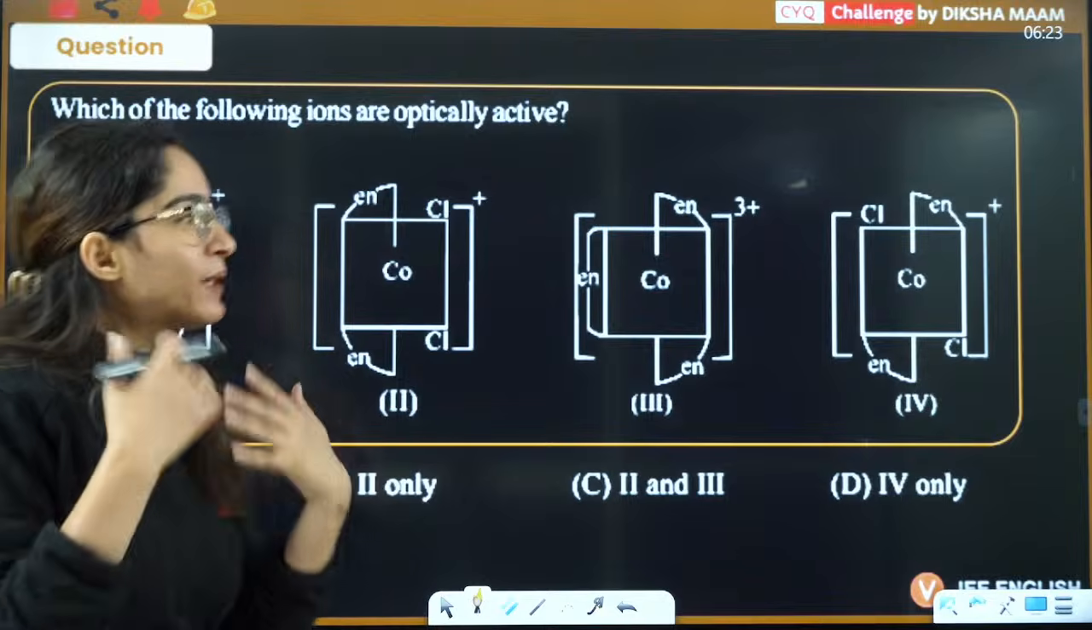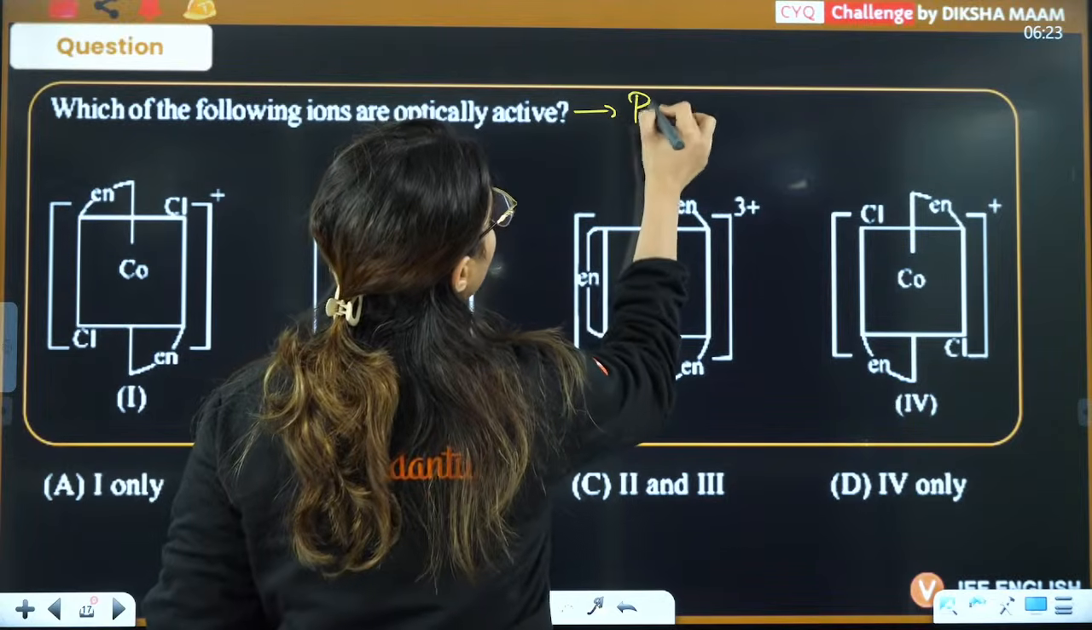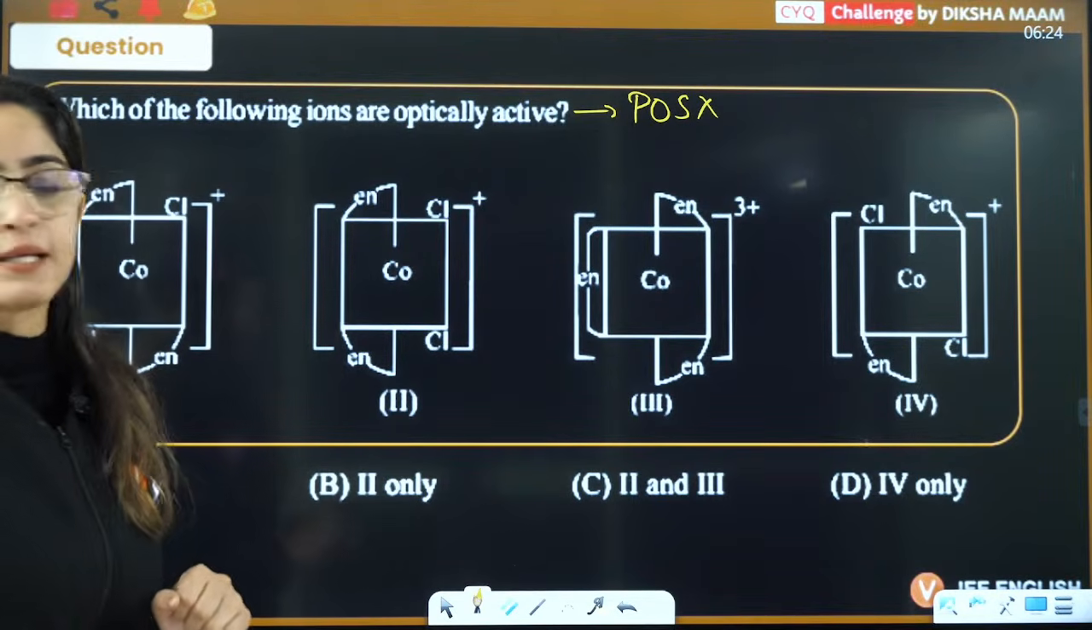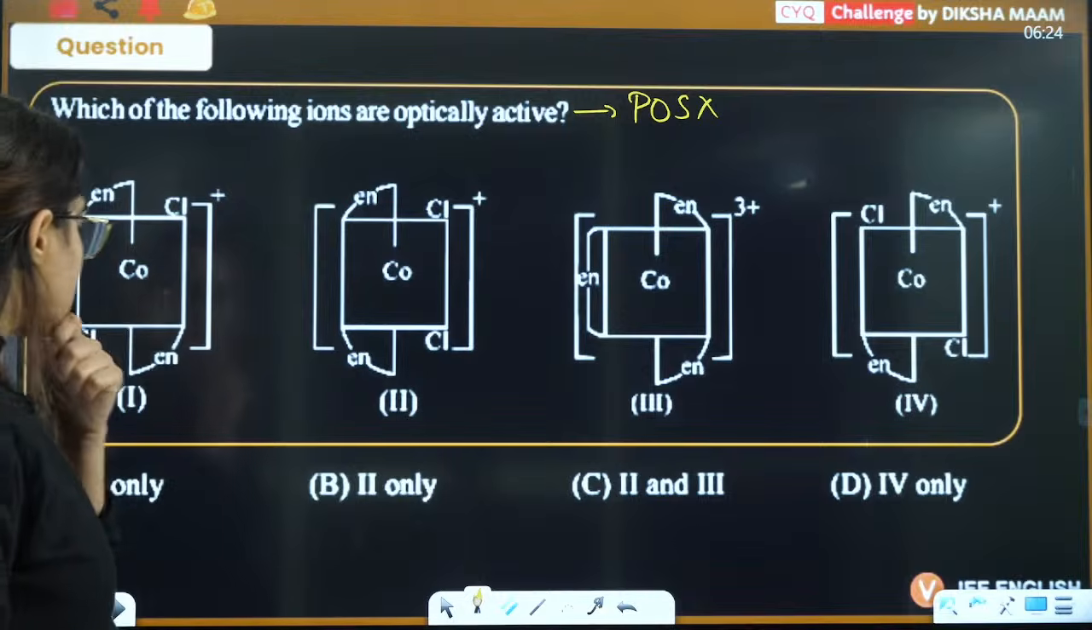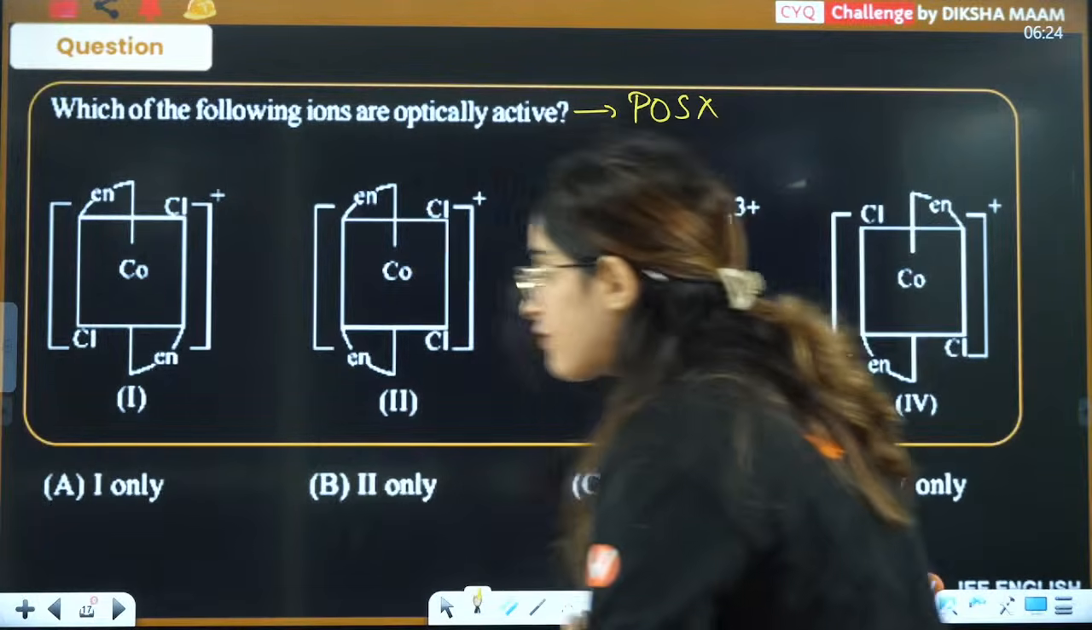Now tell me, optically active compound. That means we just have to see that POS should not be present here. POS should not be present. Ma'am, where is POS not present? Let's see, everybody. Where is POS not present? Everybody in the chat box.